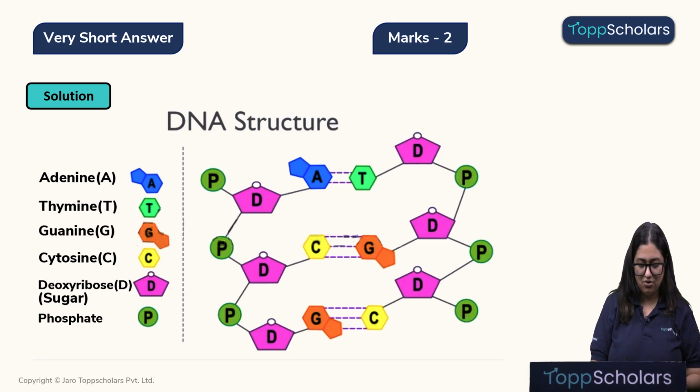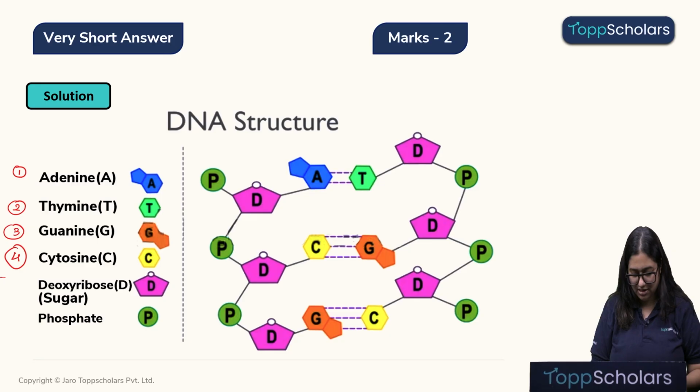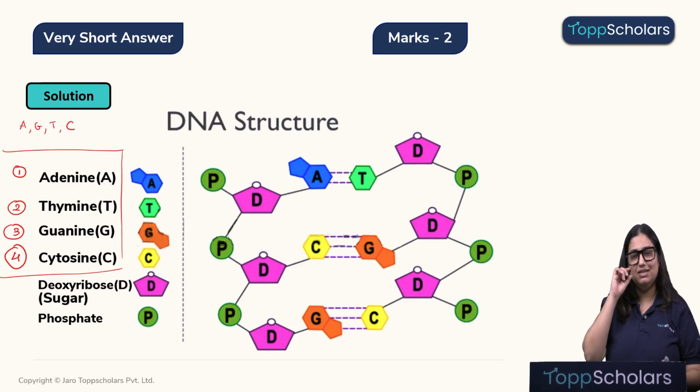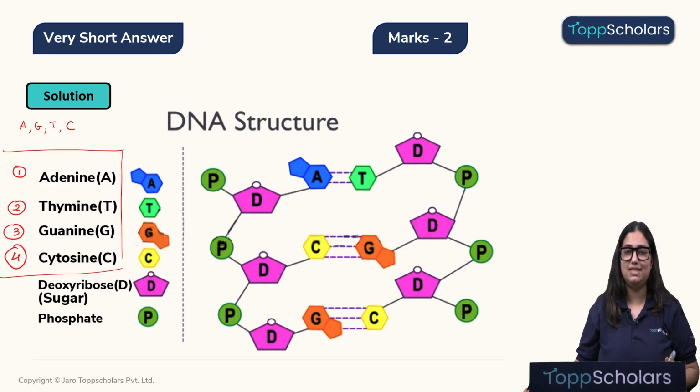It's given right over here on the left. We find the adenine, thymine, guanine, and cytosine. These are the four nitrogenous bases that we find in the DNA. Alright. In simple words, you can remember A, G, T, and C. These are the nitrogenous bases of DNA.